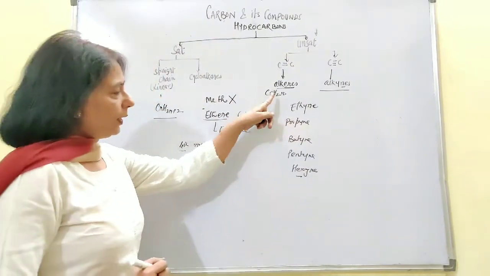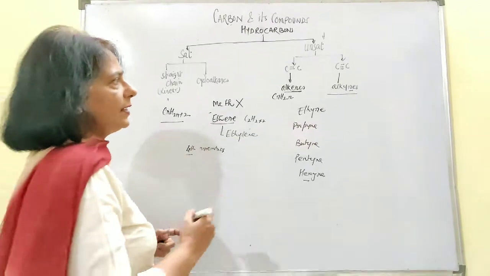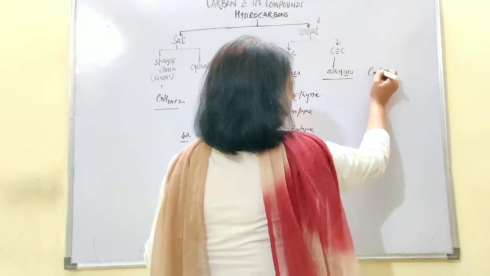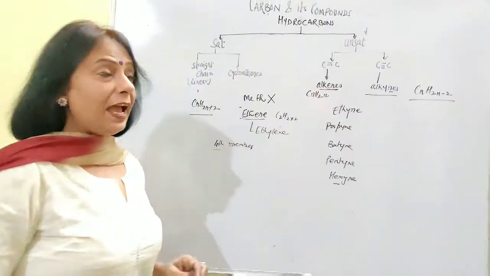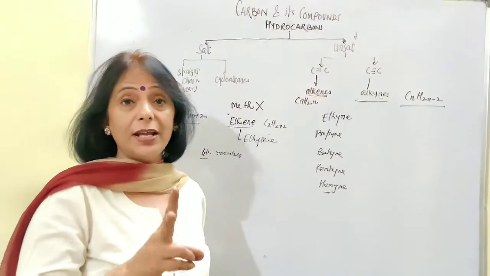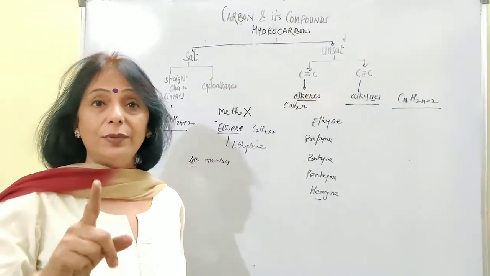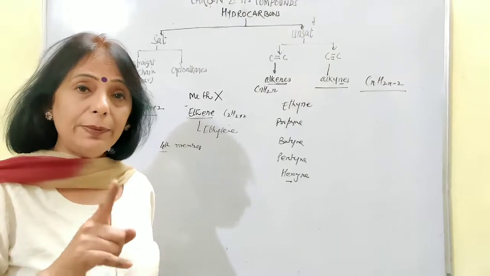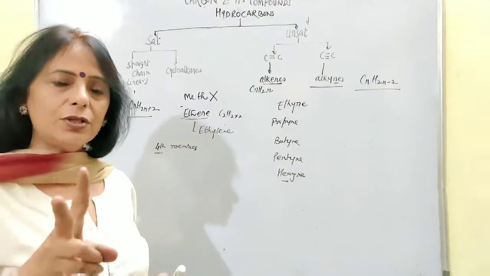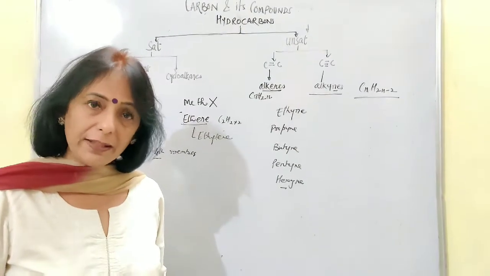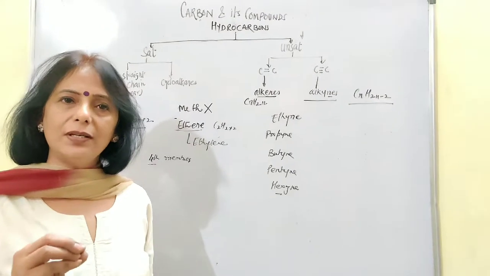In the similar way, as we have done for the alkenes and the alkanes, this series has been represented by the general formula CnH2n-2. Every time, two hydrogen atoms in the series are reducing because they are participating in the bond formation. Hydrogen moves away, and the electrons with the carbon and carbon atoms become free and they participate in the bond formation, and only then are these unsaturated hydrocarbons formed.